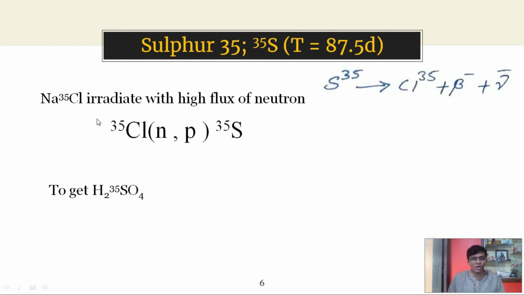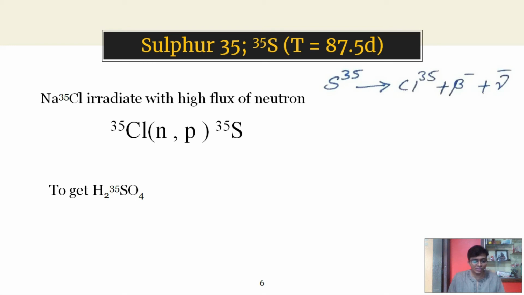That means on irradiating sodium chloride with a flux of neutrons, we do not get only sulfur 35, but also other isotopes.